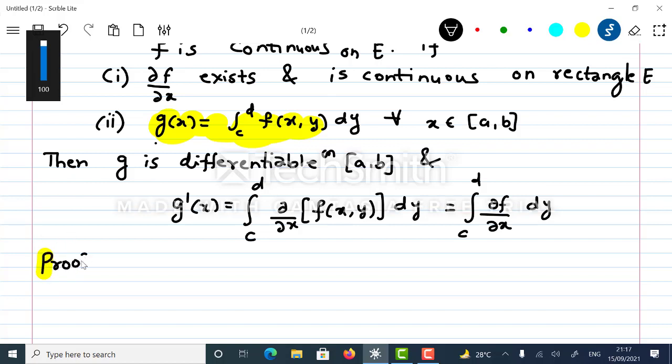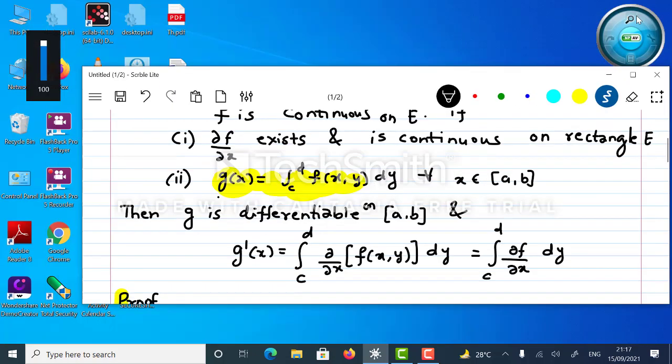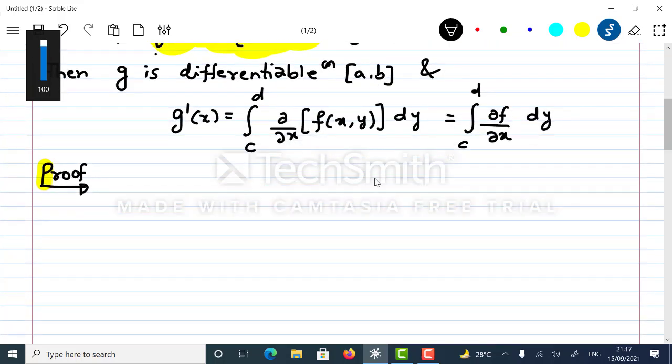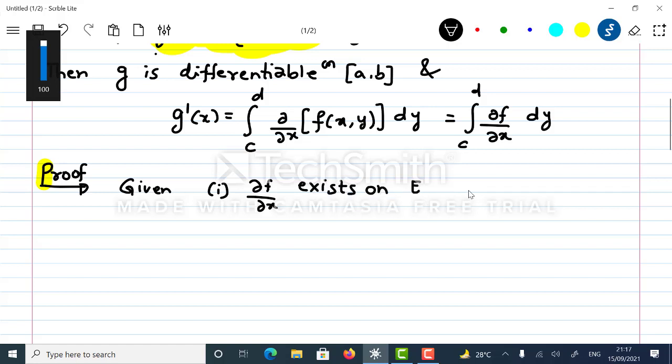To prove this, one should have knowledge of Lagrange's mean value theorem of one variable. I'm assuming that everyone knows Lagrange's mean value theorem. If not, you must recall it. Right, so let's write this down. It's given that dou f upon dou x exists on E and it is continuous.